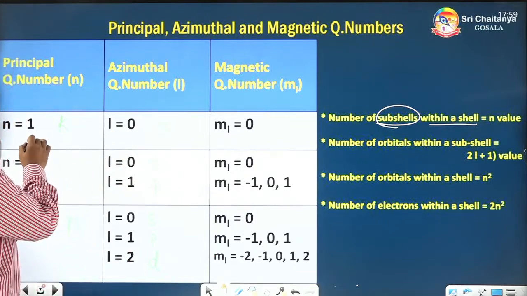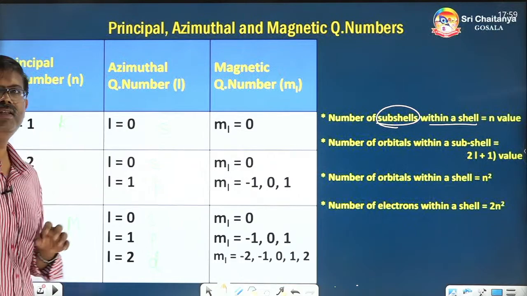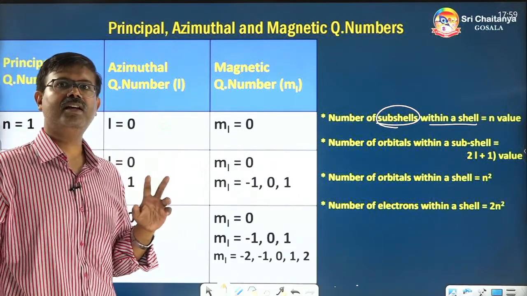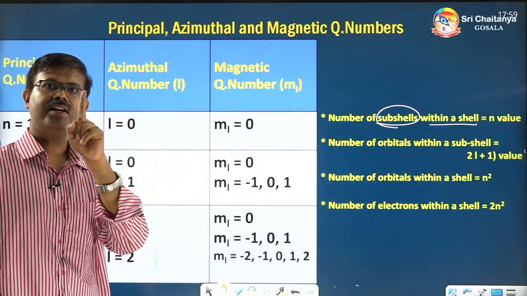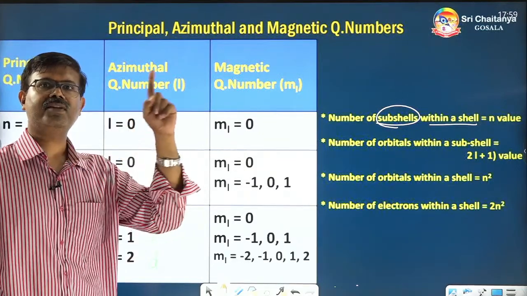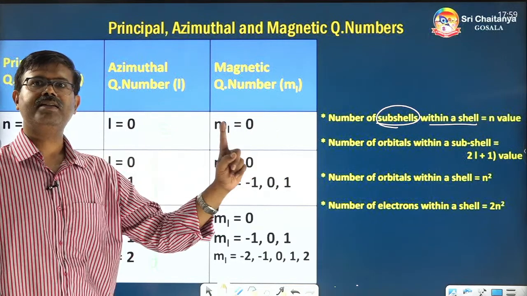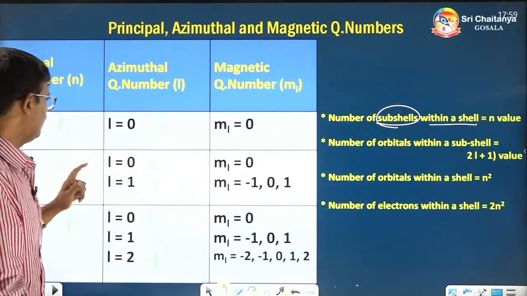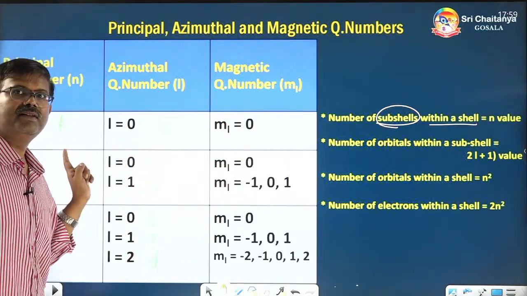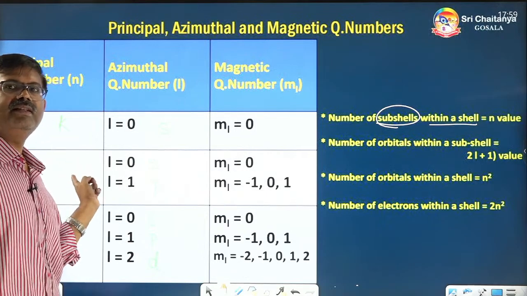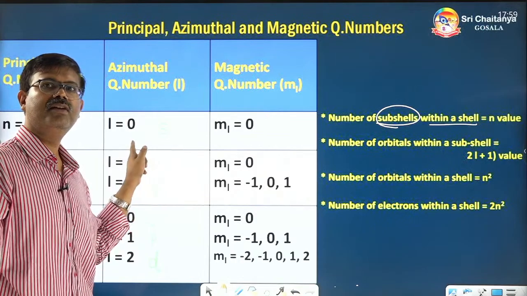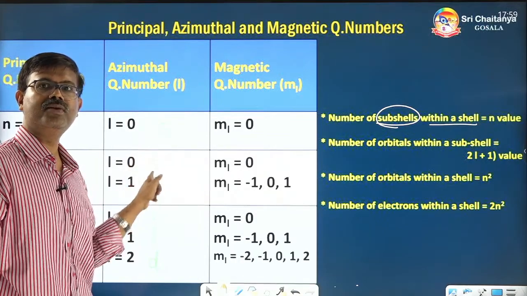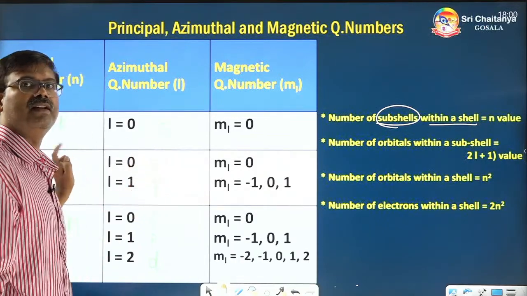If you take the first shell, the K shell, how many subshells are there? Only 1. In the second shell, n equal to 2, how many subshells or how many streets are there? Only 2 subshells are there in the second shell.